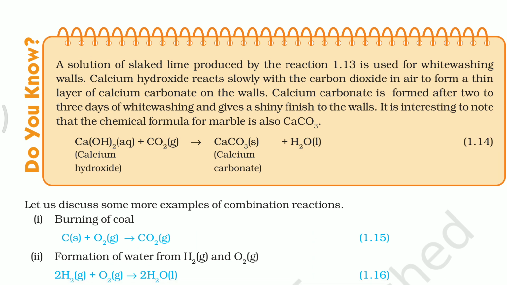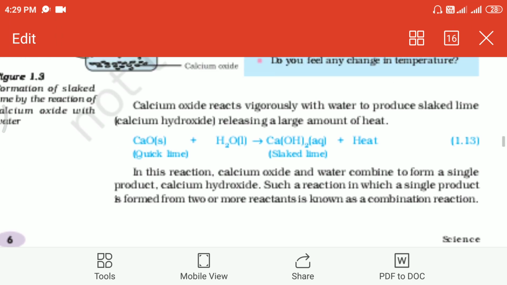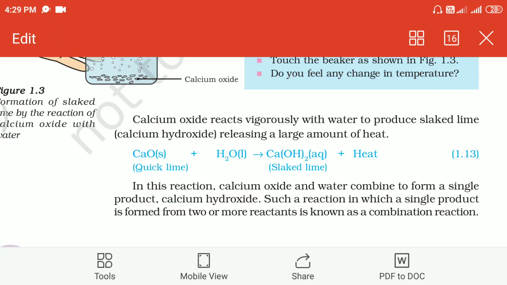Whenever this calcium hydroxide reacts with the carbon dioxide, the wall becomes very shiny because of the formation of a calcium carbonate layer. So after whitewashing, the wall appears very shiny because of this reaction. So this is a chemical combination reaction.